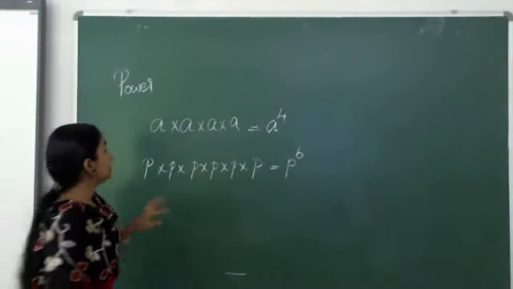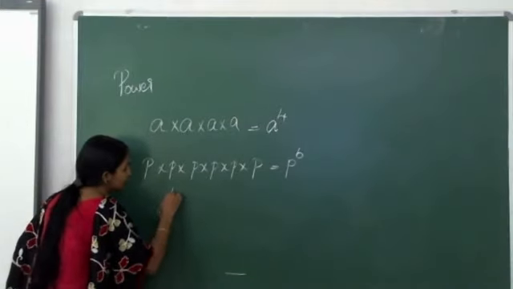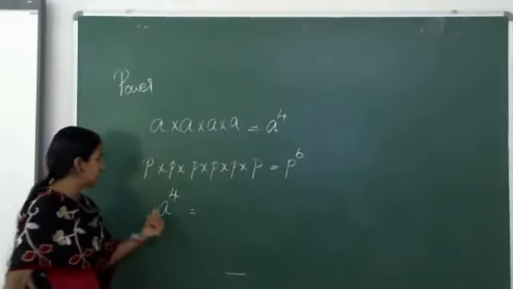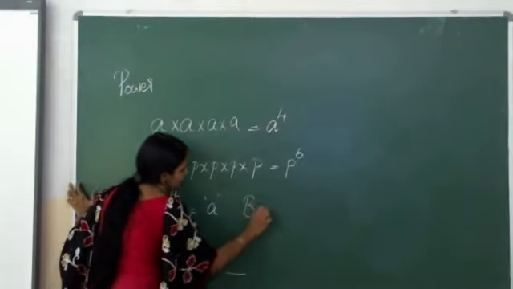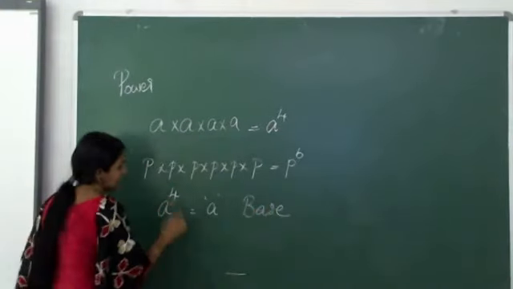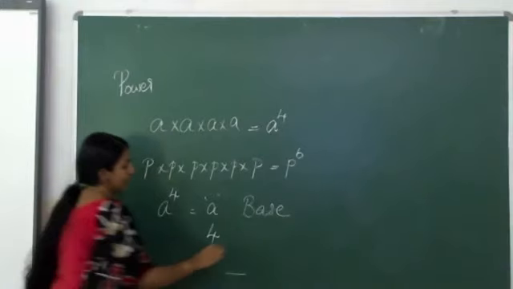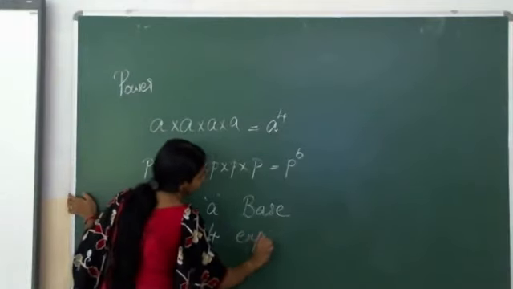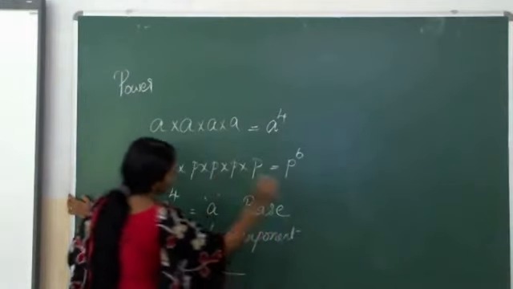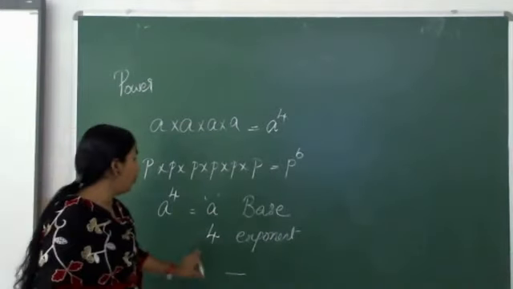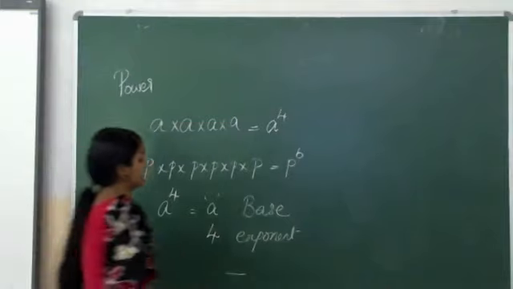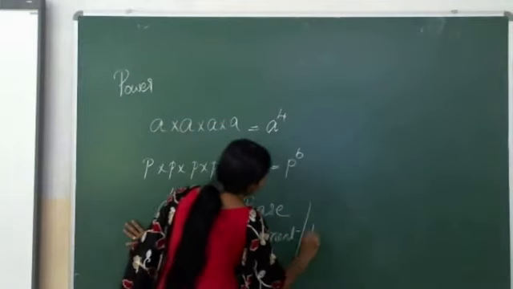This a raised to 4, here a is the base and this 4 is the exponent, or we can say power.